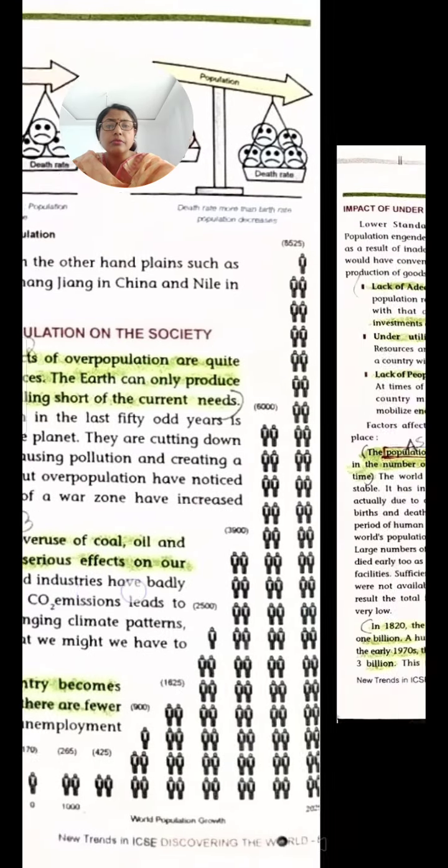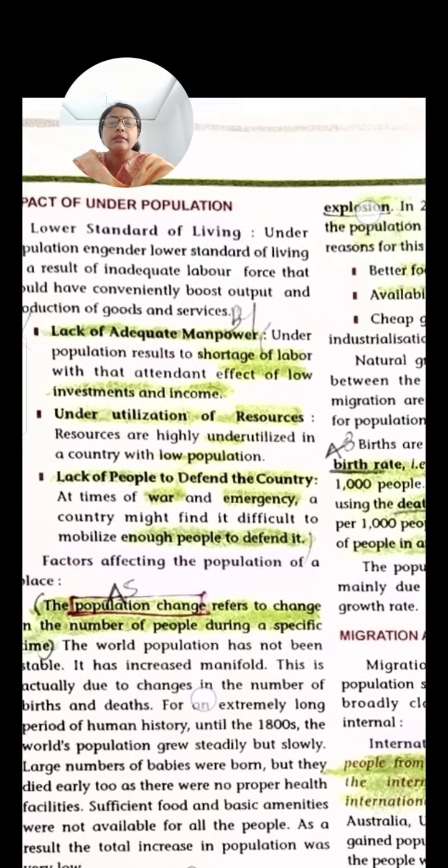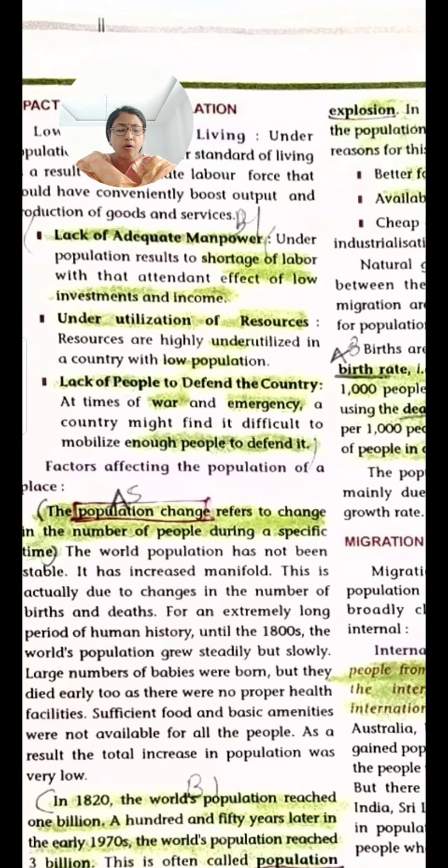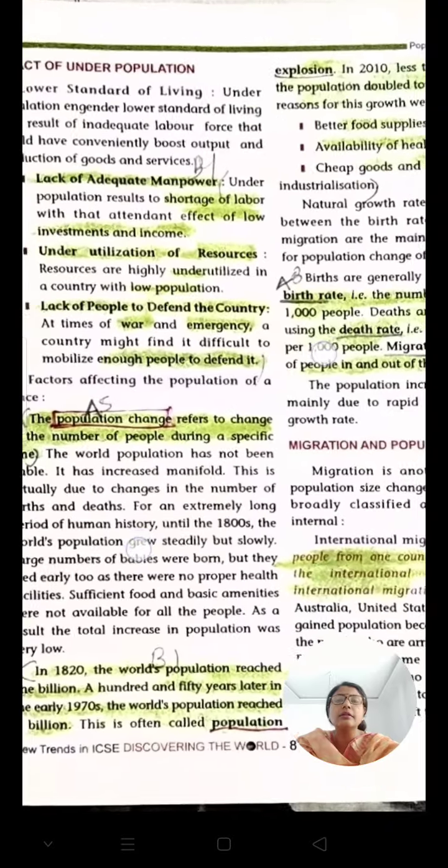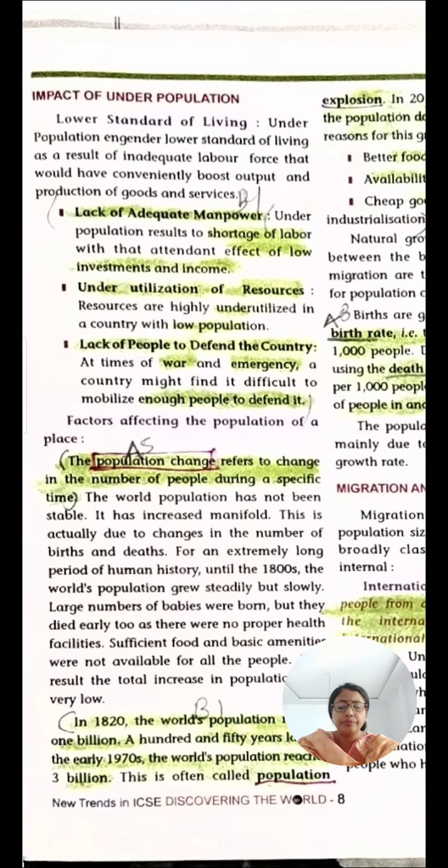Okay, we come to the next page, and the impact of underpopulation. Now what is the impact of underpopulation? The lower standard of living. Now when there is a smaller number of people and the resources are more, what happens under these conditions?